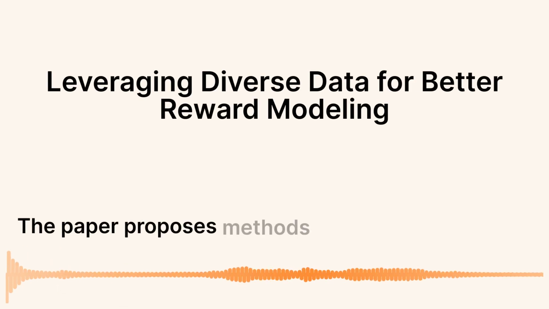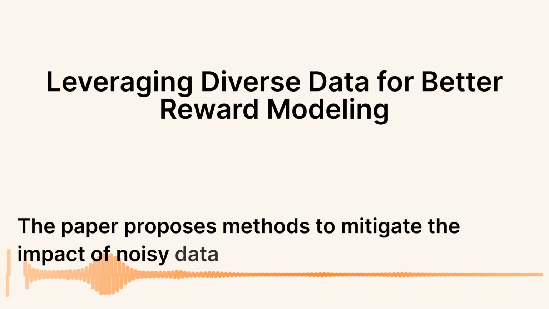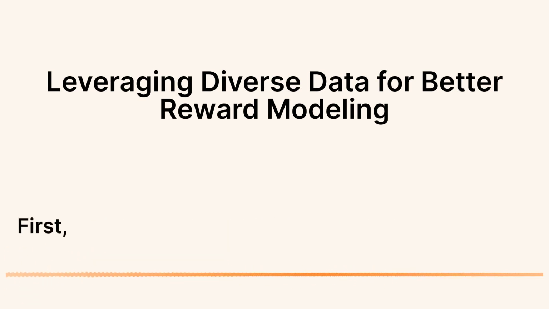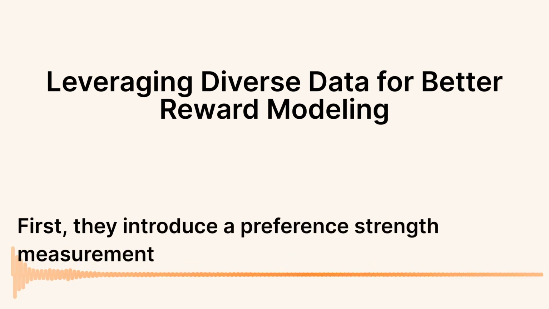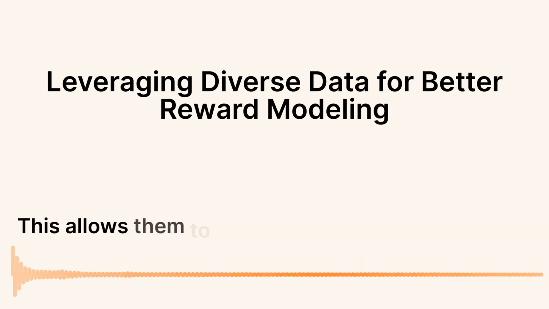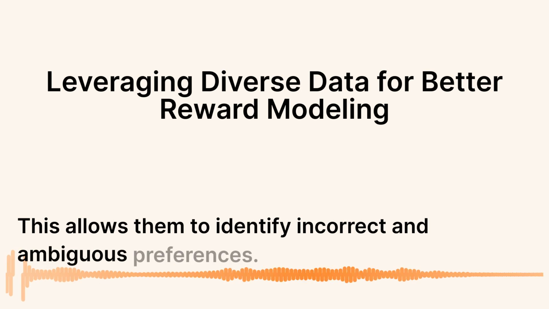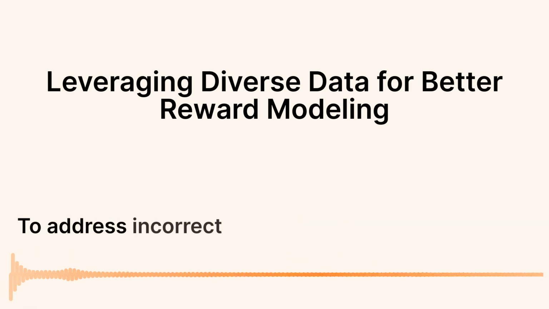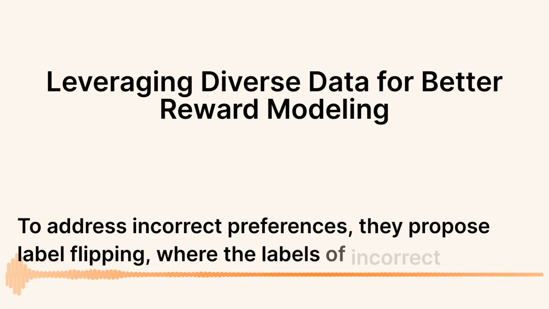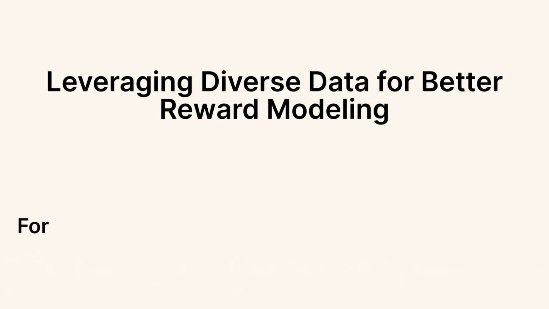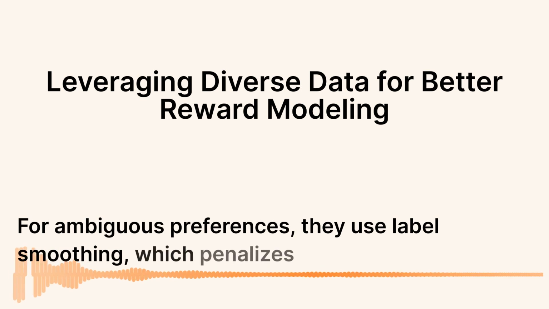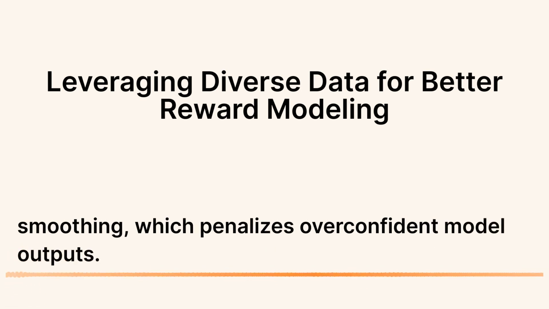The paper proposes methods to mitigate the impact of noisy data and fully leverage high-quality preference data. First, they introduce a preference strength measurement metric based on multi-reward model voting. This allows them to identify incorrect and ambiguous preferences. To address incorrect preferences, they propose label flipping, where the labels of incorrect preferences are reversed. For ambiguous preferences, they use label smoothing, which penalizes overconfident model outputs.